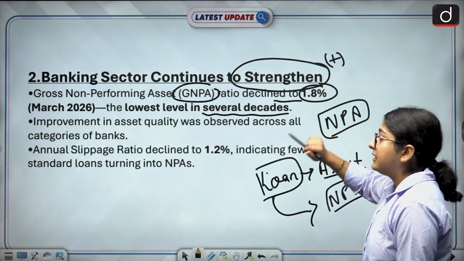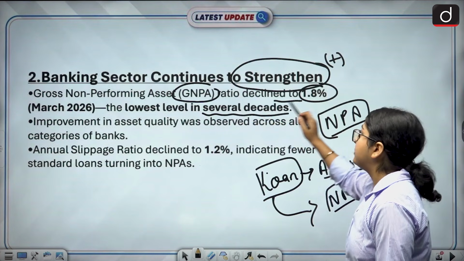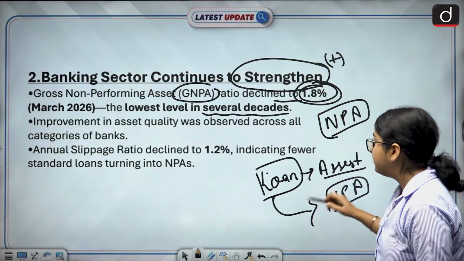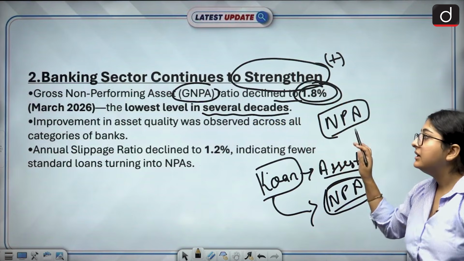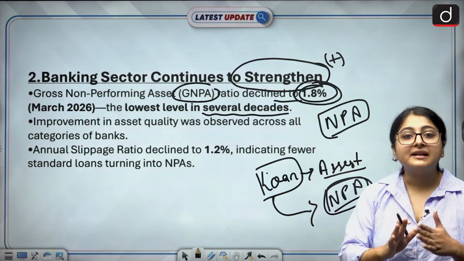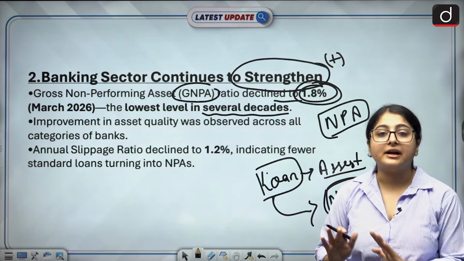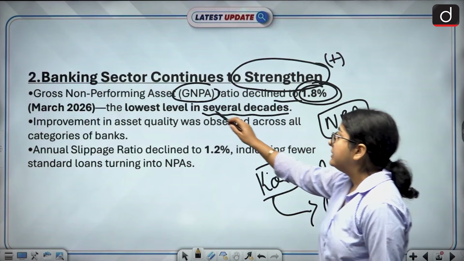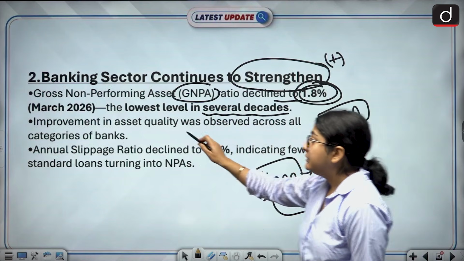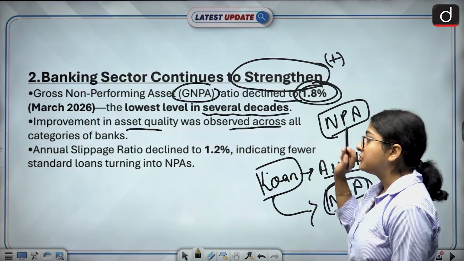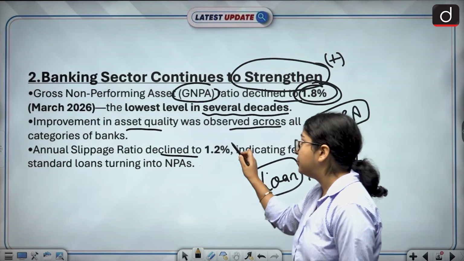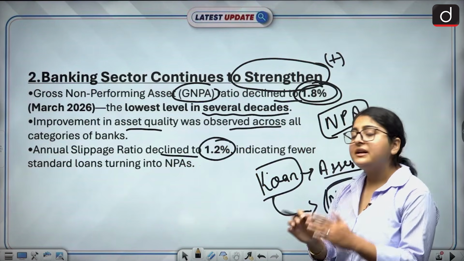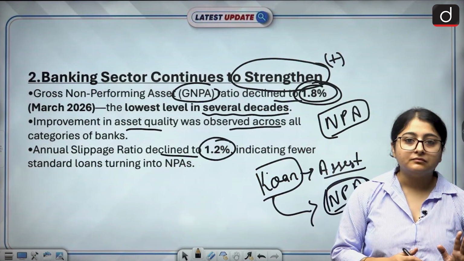Now, what this says is that the gross non-performing asset ratio has declined to 1.8%. That means these non-performing assets, NPAs, are reducing, which is a good sign. That means banks have healthy assets as compared to bad assets. The lowest level in several decades. Improvement in asset quality was observed across all categories of banks. Annual slippage ratio declined to 1.2%. Now our slippage ratio has also declined.